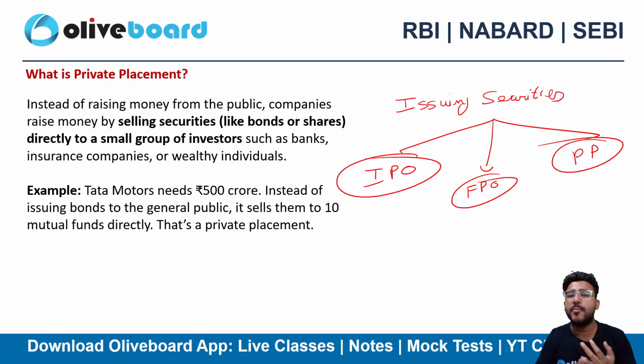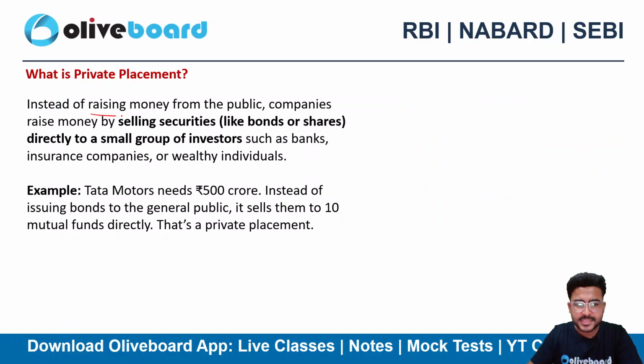However, if I talk about private placement, as the name says it all, we are privately placing the securities to a select few individuals. We are not giving an offer to the public at large, as in the case of an IPO or FPO. We are issuing the securities to privately selected individuals. So instead of raising money from the public, companies can also raise money by selling the securities directly to a small group of investors.